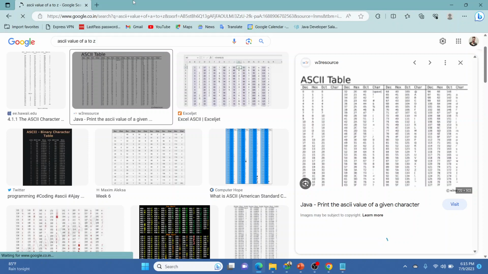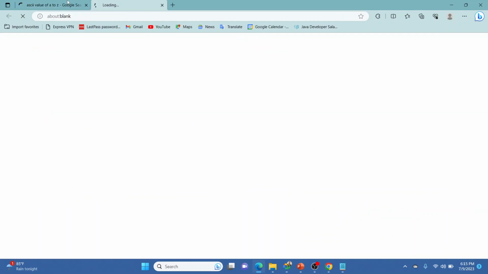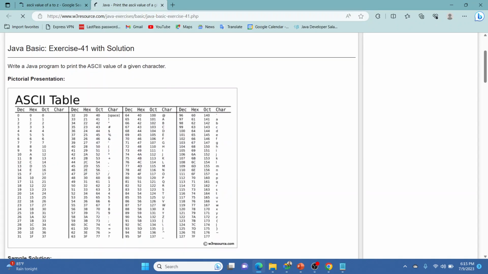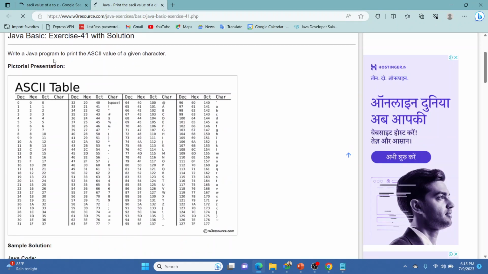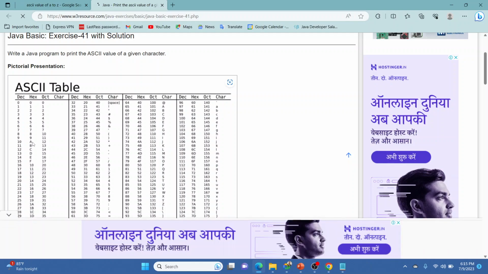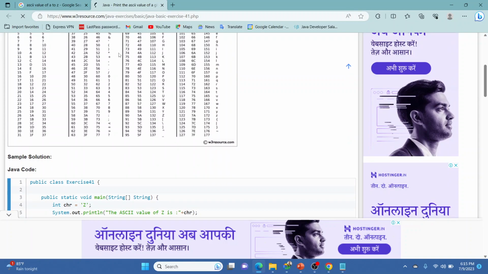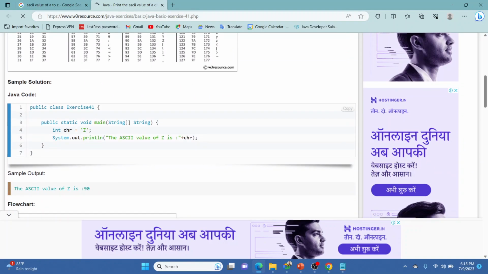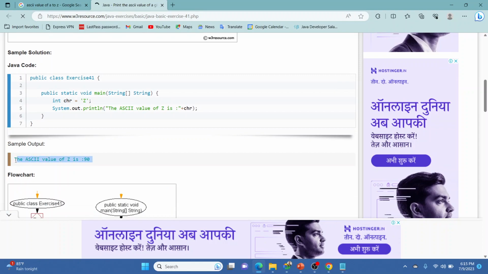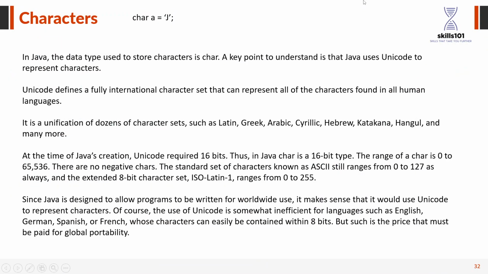So this is the ASCII table. For capital A, it is, and then there is a small a. So you are going to read these ASCII tables from these. If you are going to print the Z ASCII value, Z has ASCII value 90, right? So this is the basic example of what the ASCII values are. It is the American standard.